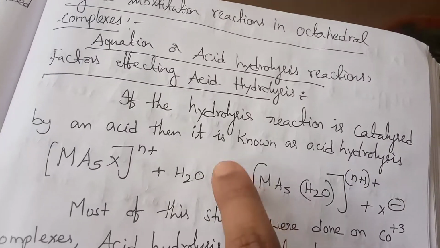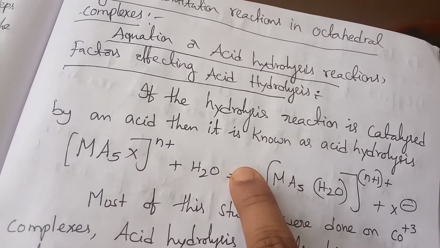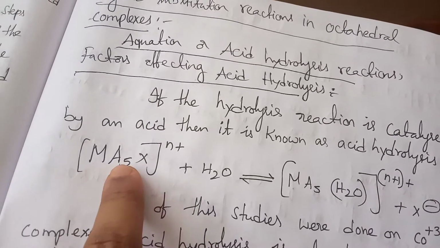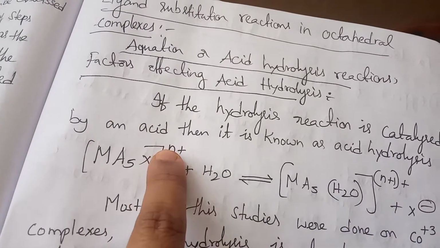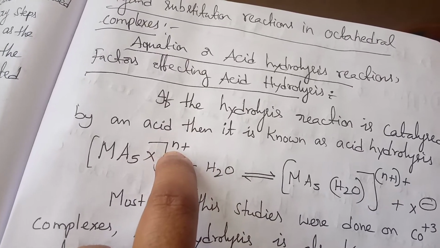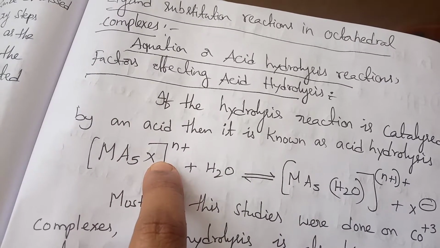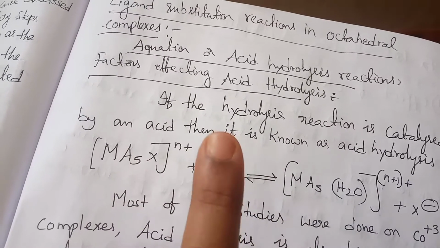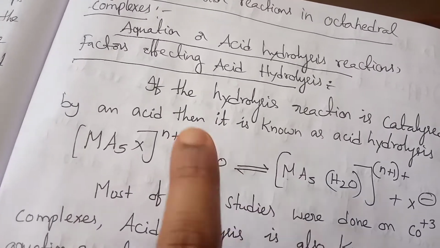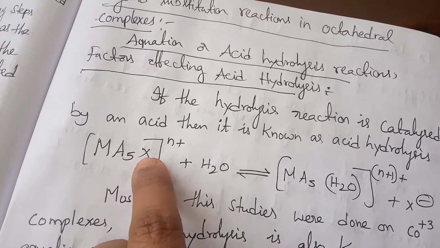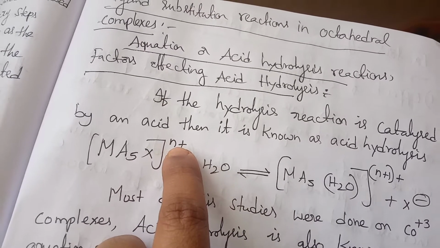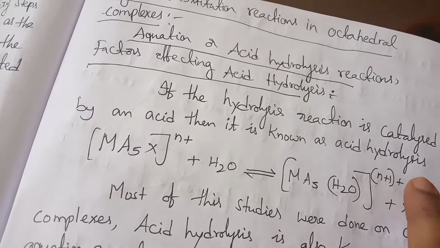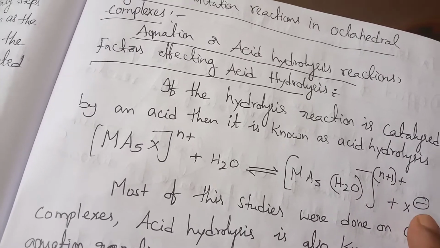In this arrow, you can write H plus, since acid means H plus. Here MA5X to the n plus is the overall oxidation state of the complex. After the hydrolysis, the halide is replaced by a water molecule, which is a neutral molecule, so the overall oxidation state increases. That's why you write n plus 1 oxidation state, and X minus comes out.